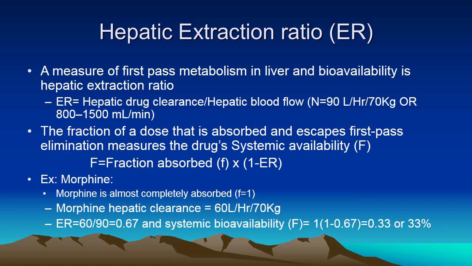That is, capital F is equal to fraction absorbed, small f, multiplied by 1 minus ER. For example, morphine is almost completely absorbed, so small f becomes 1, and hepatic clearance is 60 ml per hour per 7 kg. Therefore, extraction ratio is 0.67. Systemic bioavailability is 33%. The simplest calculation will tell that morphine systemic bioavailability is low.